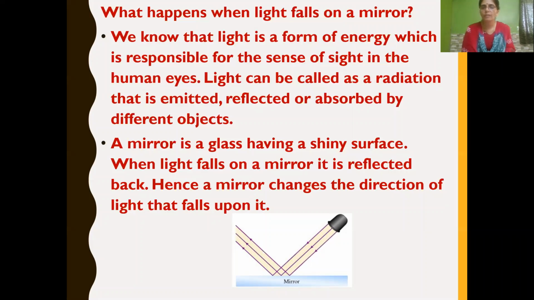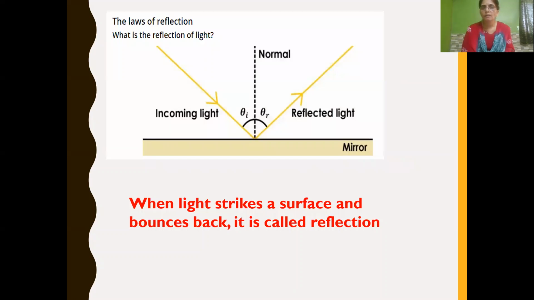When light falls on a mirror, it is reflected back. Hence, a mirror changes the direction of light that falls on it. And then we have learned what is reflection of light: the bouncing back of light rays. That is, when light strikes a surface and bounces back, it is called reflection of light.